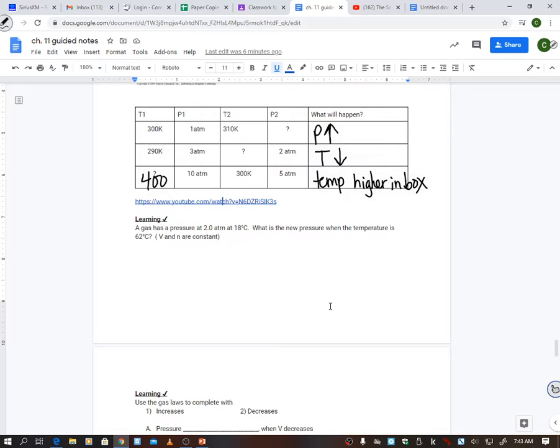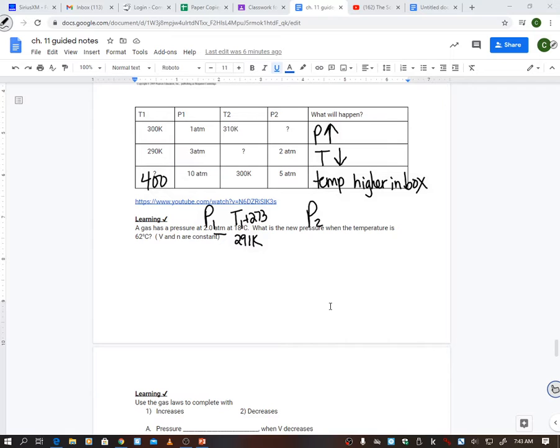There we go. So we have a gas that has a pressure, so I know it's pressure because it tells me that right here, but also it's in atm. And then I also have T, so this is my initial pressure and my initial temperature. Now remember on temperature, I have to change this to Kelvin. To change it to Kelvin, I'm going to add 273. So 18 plus 273 is 291 Kelvin. That is my T1. What is the new pressure?